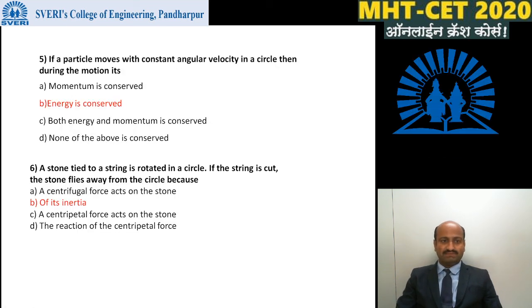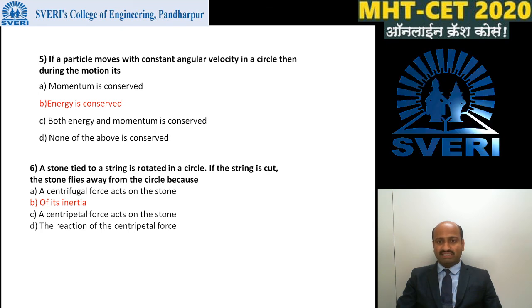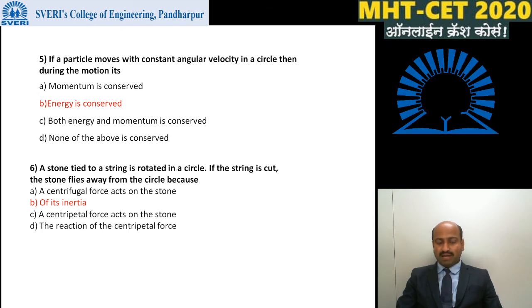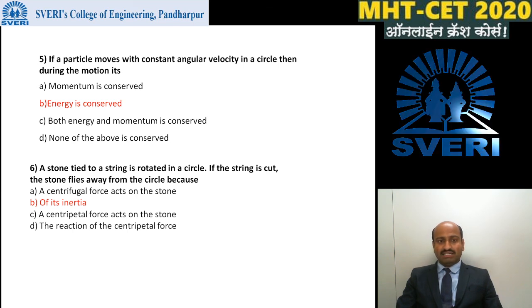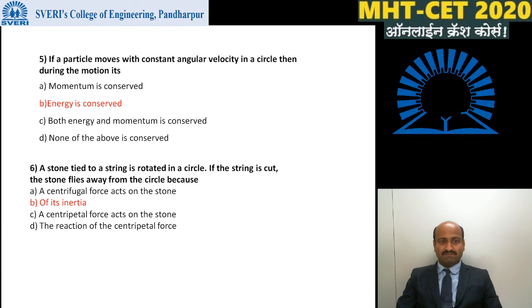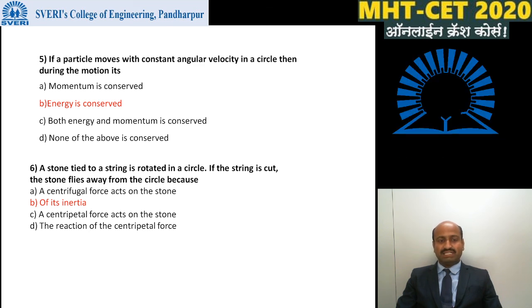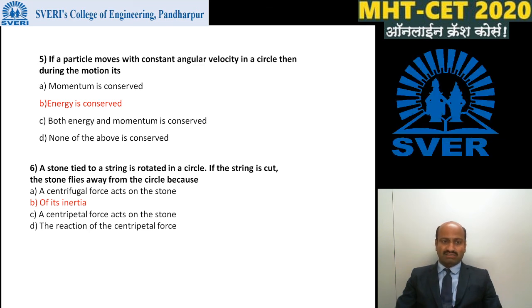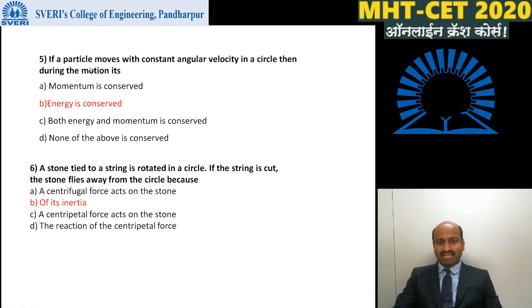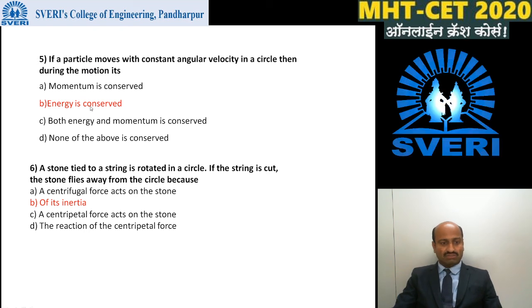Next MCQ: if a particle moves with constant angular velocity in a circle, then during the motion, is momentum conserved, is energy conserved, are both energy and momentum conserved, or is none of the above conserved? The answer is that energy is conserved. If a particle moves with constant angular velocity in a circle, then during its motion energy is conserved.